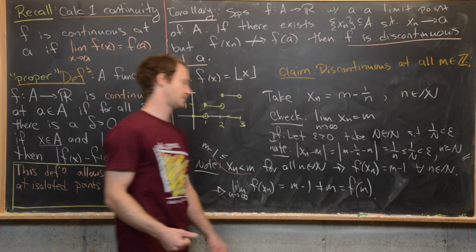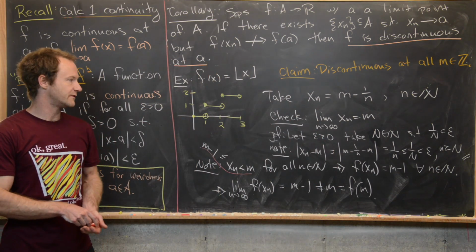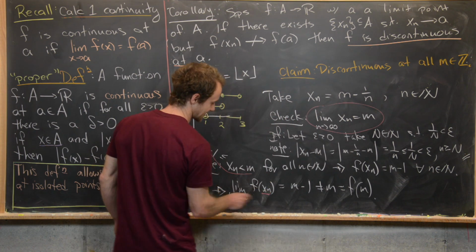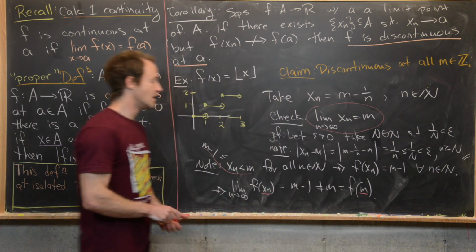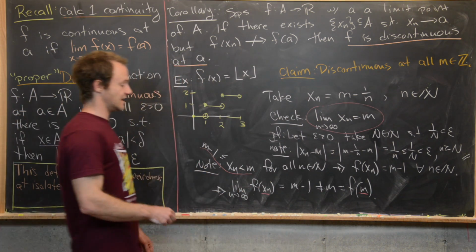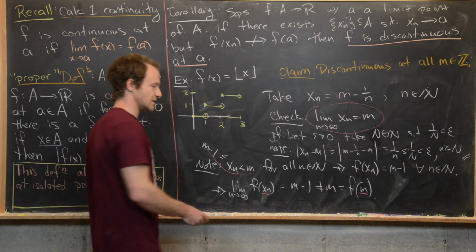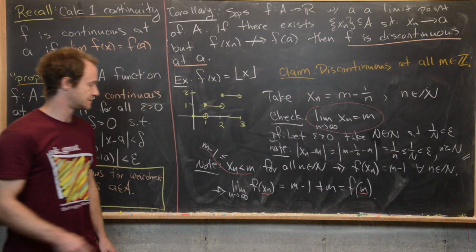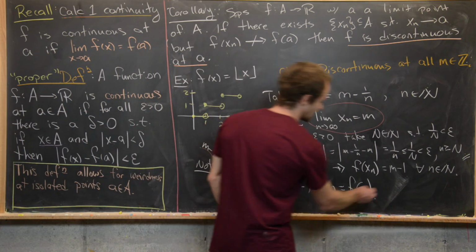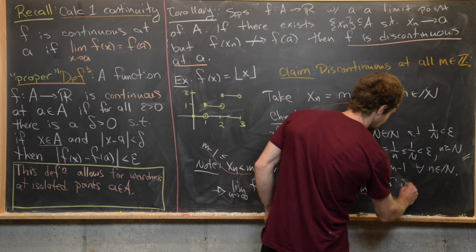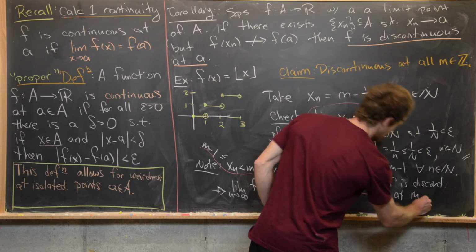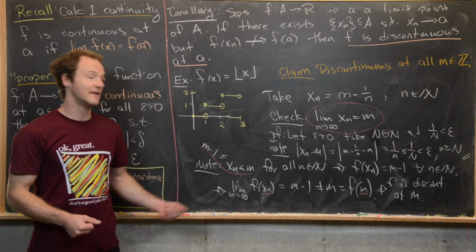So notice what we've got going on here. We have a sequence approaching m. So notice x sub n is approaching m. But when plugged into the function, the limit of the functional sequence does not equal the functional value. So we've got m minus 1 and we've got m on the other side. So what this tells us is that f is discontinuous at m. Okay, good. And that's a good place to stop.